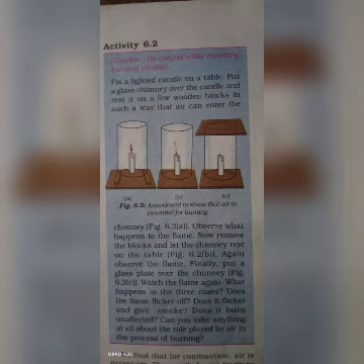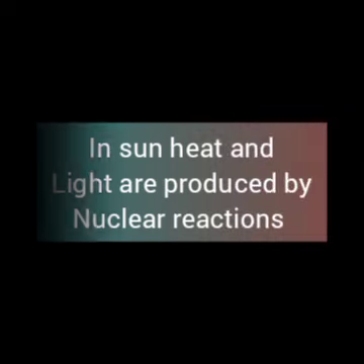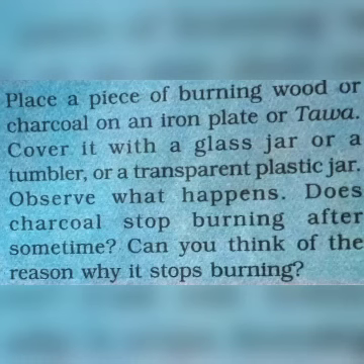In the third case, the top portion of the chimney is also covered with a glass so that air cannot enter inside the chimney, so the flame finally goes off. This shows that oxygen is required for combustion. In the sun, heat and light are produced by nuclear reactions. Now let's see activity 6.3. It shows how we can extinguish fire.